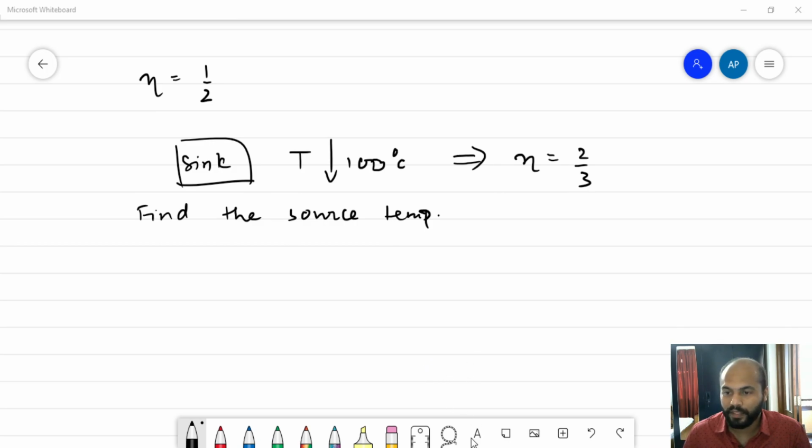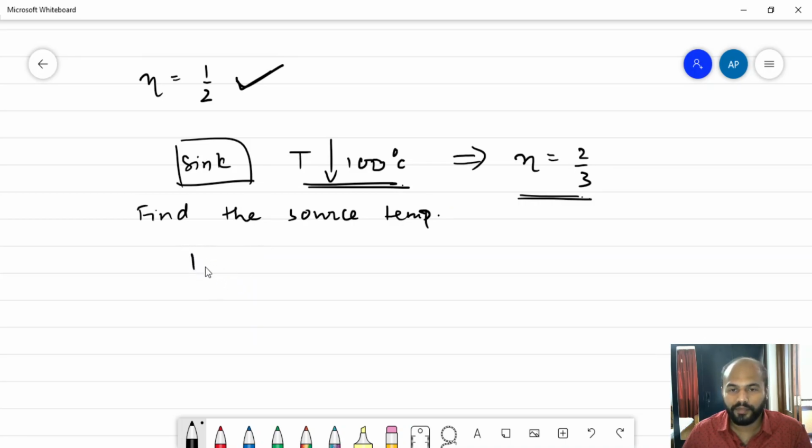The next problem is something like this. There is an engine, and for certain conditions of sink and source, the efficiency is half initially. But then the sink temperature is reduced by 100 degrees centigrade. And due to this, the efficiency of the engine rises and becomes 2 by 3. So in this case, we will find the source temperature. In both the cases, how much was the source temperature? That's what we will find.